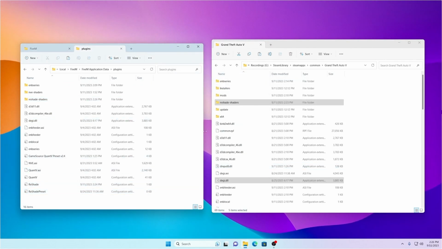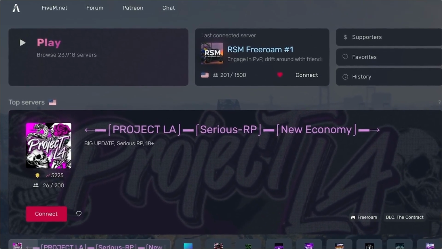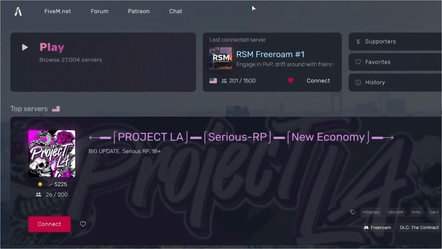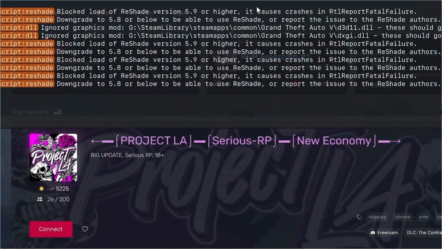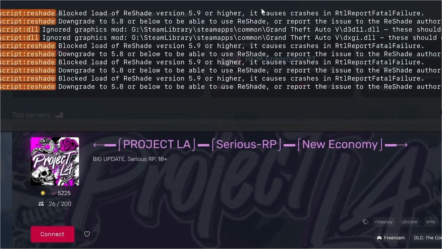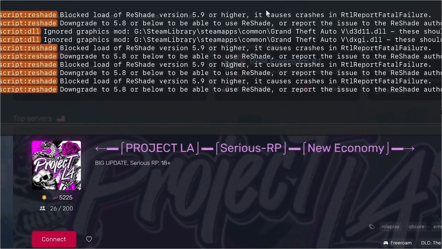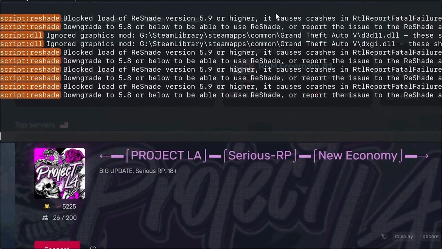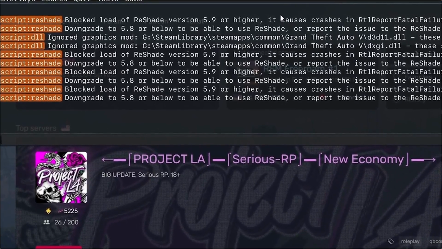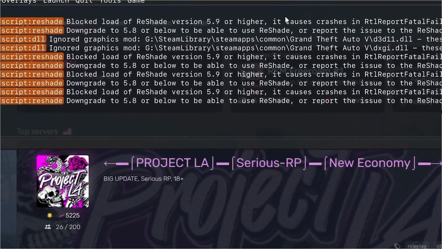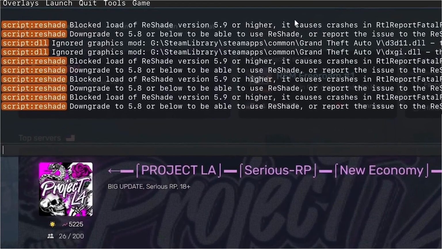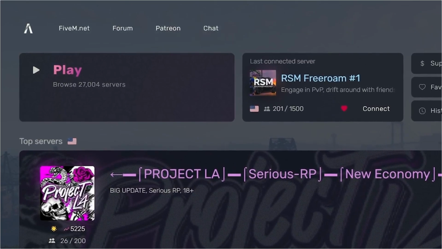If you are using an older version of Reshade, you should see the Reshade menu when you open your FiveM. As I mentioned earlier, I used the latest version to demonstrate how one can tackle Reshade-related issues. Press the F8 key on your keyboard to open this menu, and FiveM will clearly mention why Reshade is not working. For me, FiveM is telling me to downgrade my Reshade version to 5.8 or below. You can skip this portion of the tutorial if you already installed an older version to begin with.